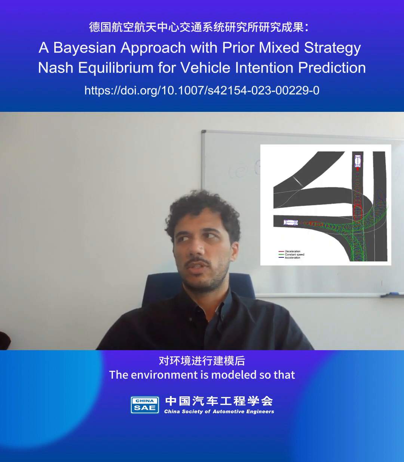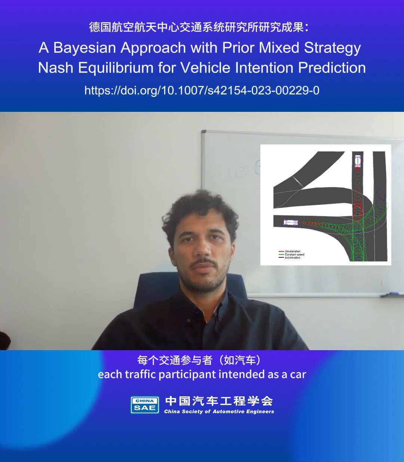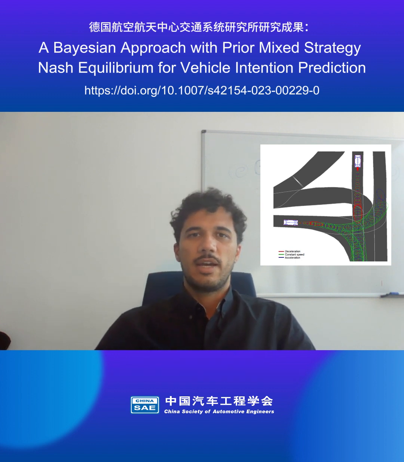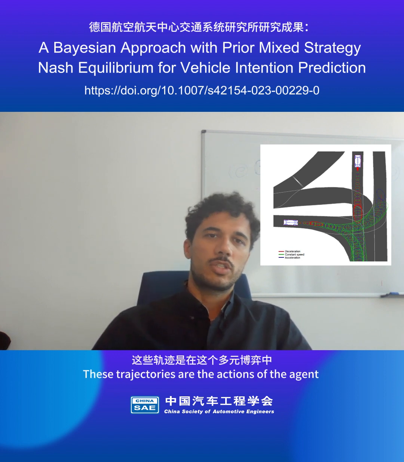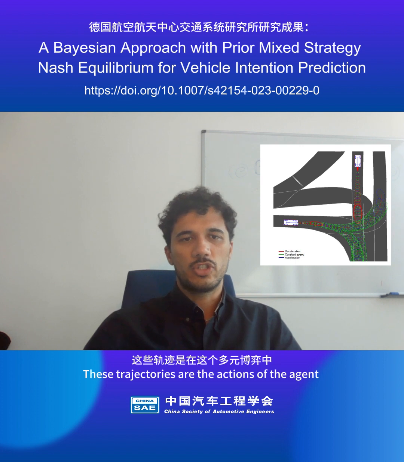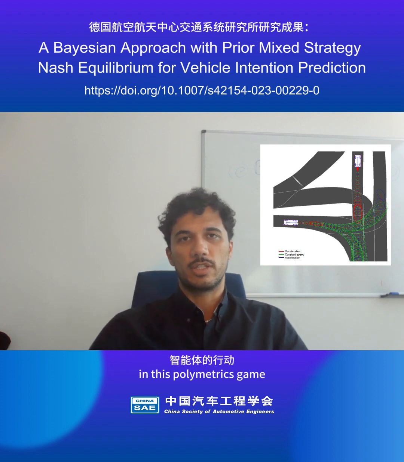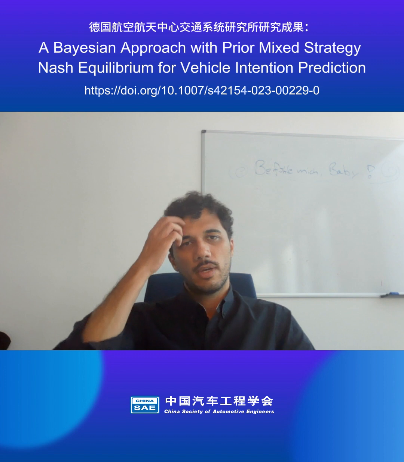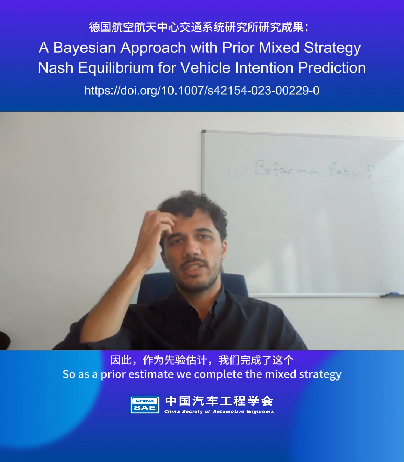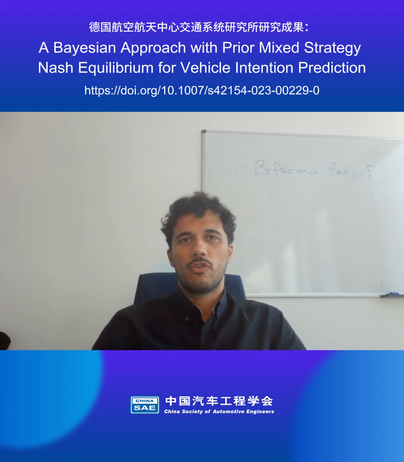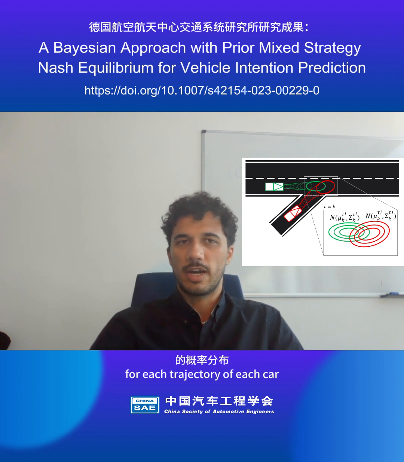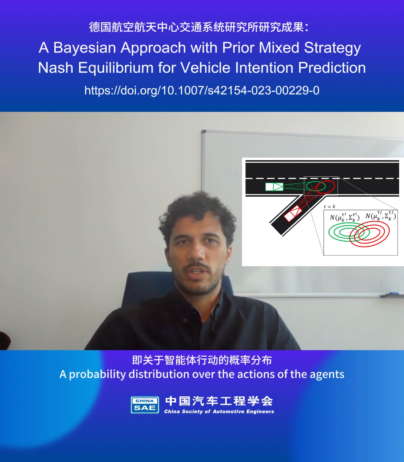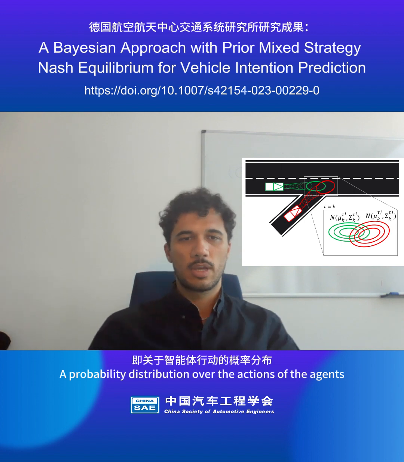The environment is modeled so that each traffic participant, intended as a car, has a set of trajectories that it can take in the future. These trajectories are the actions of the agent in this polymatrix game. So as a prior estimate, we compute the mixed strategy of this polymatrix game. The output, so, is a probability distribution for each trajectory of each car, so a probability distribution over the actions of the agents.